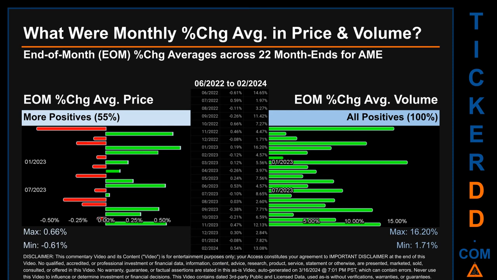Price saw an end-of-month max of 0.66% in average percentage change along with a minimum of -0.61%. For volume, the maximum and the minimum monthly percentage change were respectively 16.20% and 1.71%.